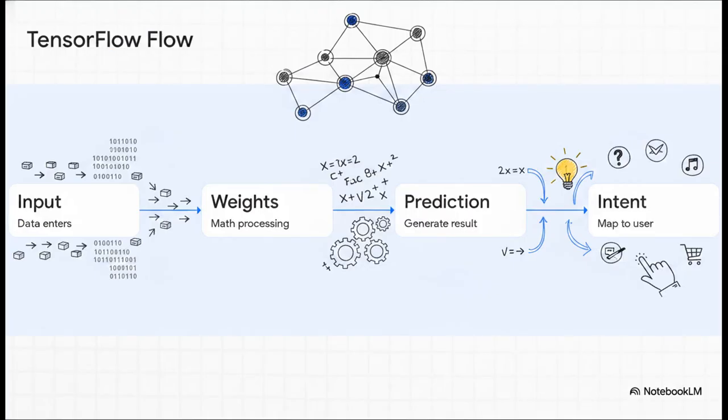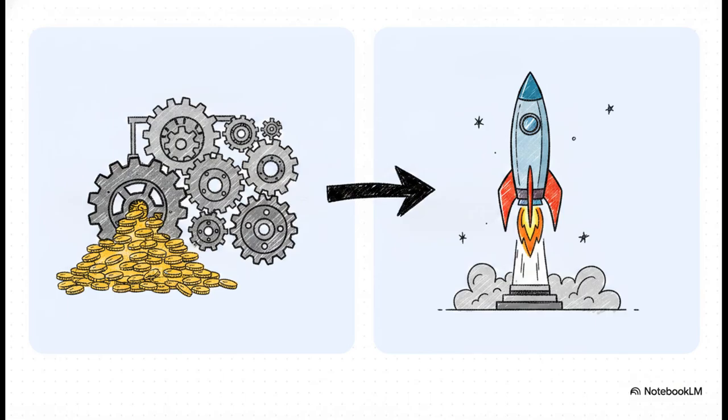So how exactly do advanced systems handle this massive computational scale? Well, let's construct the simplest possible TensorFlow intent classifier. Instead of just searching a list, TensorFlow creates a neural network model that processes data through a specific streamlined flow. You take an input, you pass it through mathematical weights, you generate a prediction, and you map that directly to an intent. Now, the absolutely crucial point here is the architectural trade-off we're making. We willingly pay a massively expensive upfront computational cost to train the model. We crunch the numbers, we adjust the weights, and we burn through those expensive GPU hours.